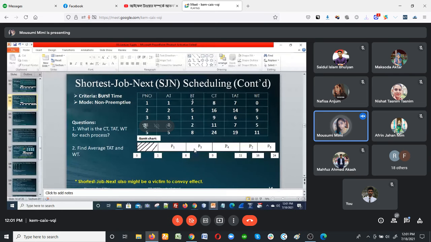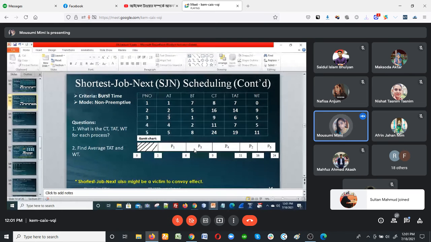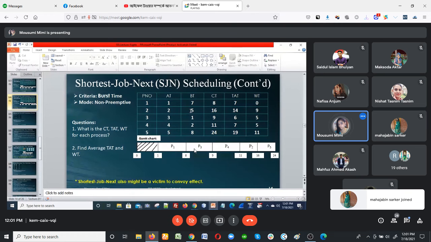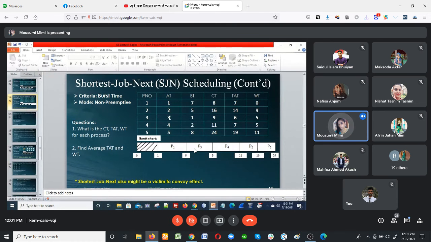Now within 8 seconds, my other 4 processes have come. So now I will go according to priority, whichever process has the smallest burst time. Process 3 is the smallest, so I put process 3. 8 plus 1 equal to 9, so completing time is 9.